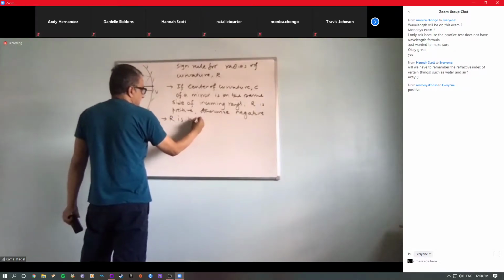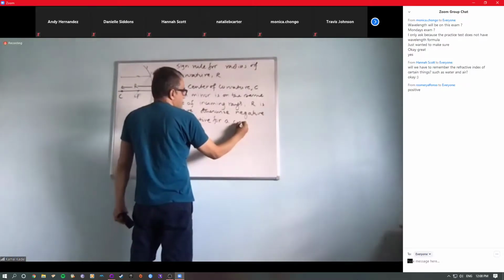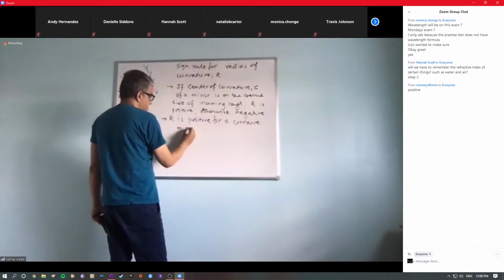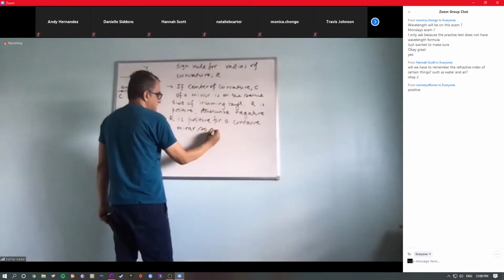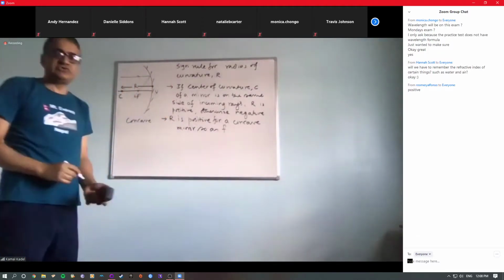R is positive for a concave mirror. And F is related to R, because F equals R over 2.